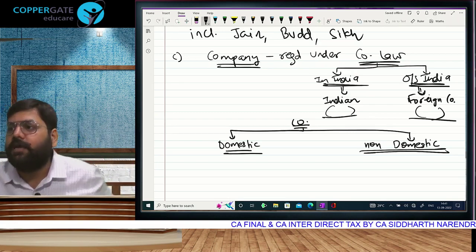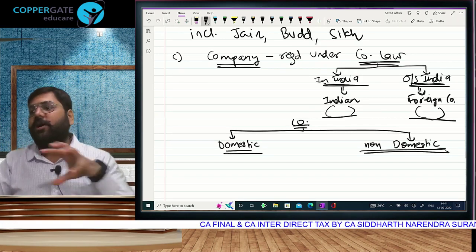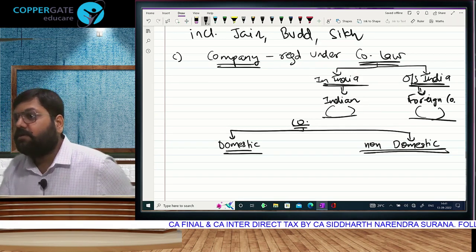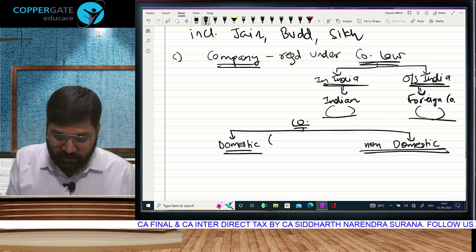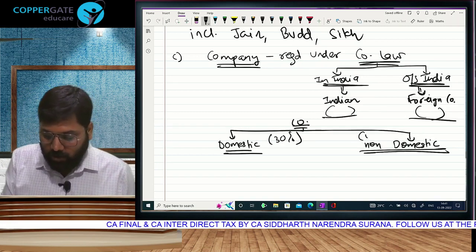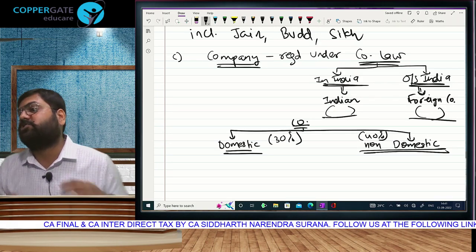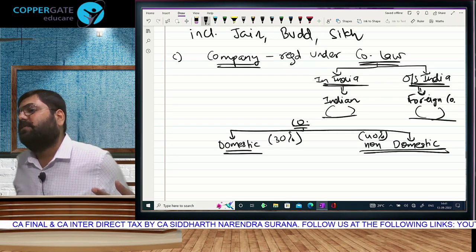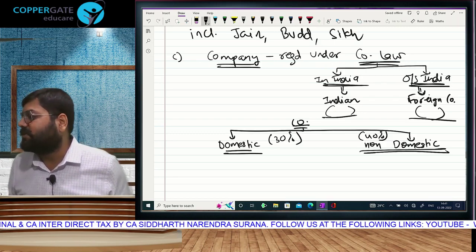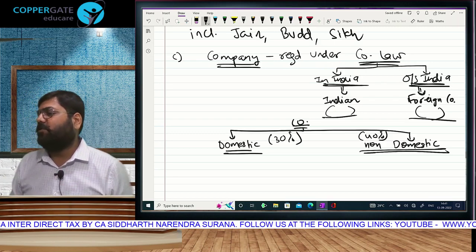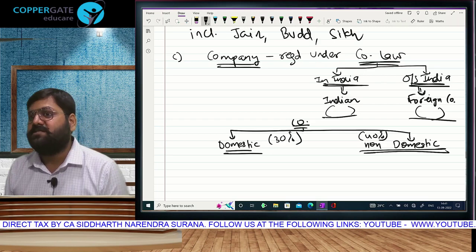Indian 30, foreign 40. Where the reality is, it is not Indian 30, foreign 40. It is domestic company 30%, non-domestic 40%. People have this wrong perception, this wrong knowledge. Sir, Indian and foreign are different, and similarly domestic and non-domestic are separate, Indian domestic same, foreign non-domestic same. Nonsense.